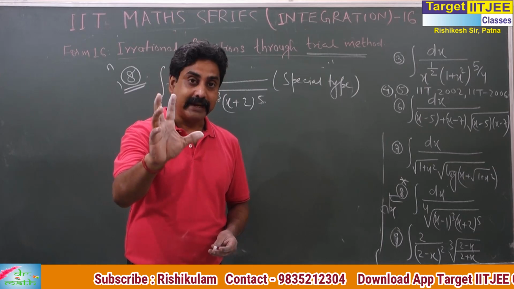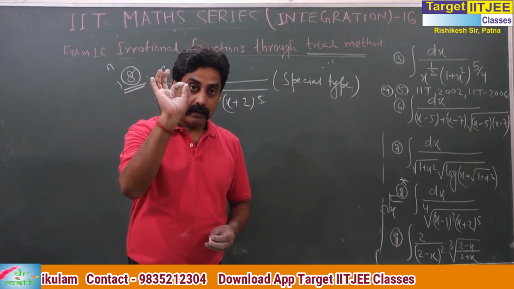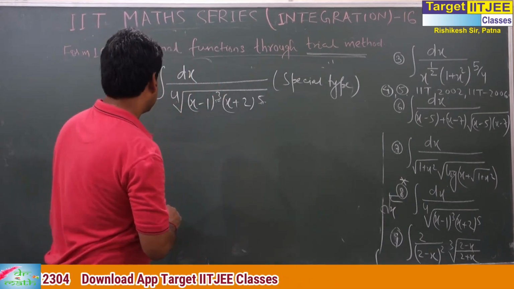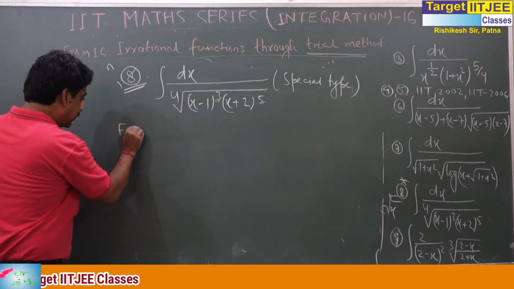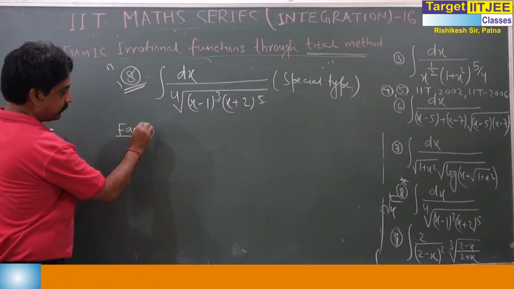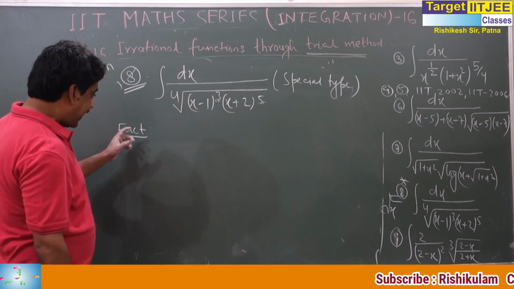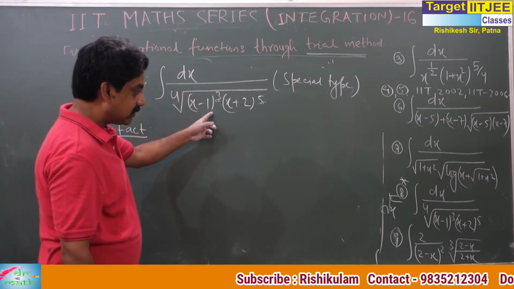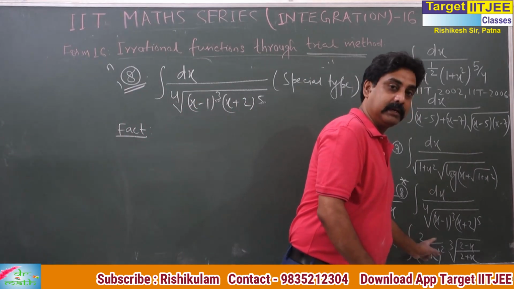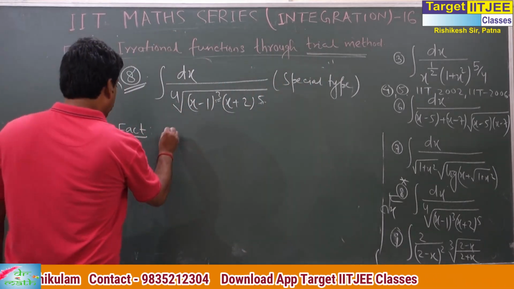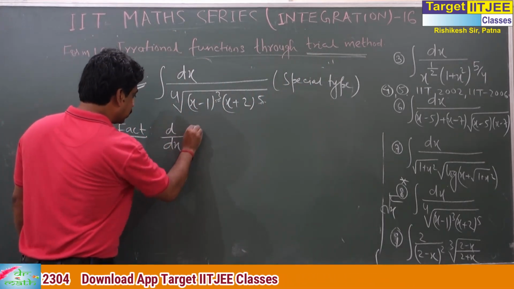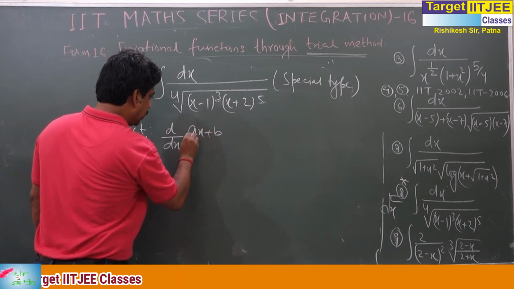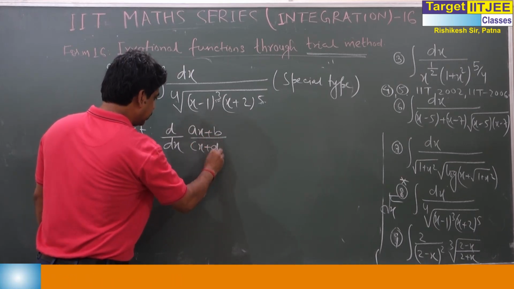But before that, see one important fact. Before the solution, see the fact. That fact will make your work easy in this question and also in the next one. What is d by dx of (ax plus b) upon (cx plus d)?